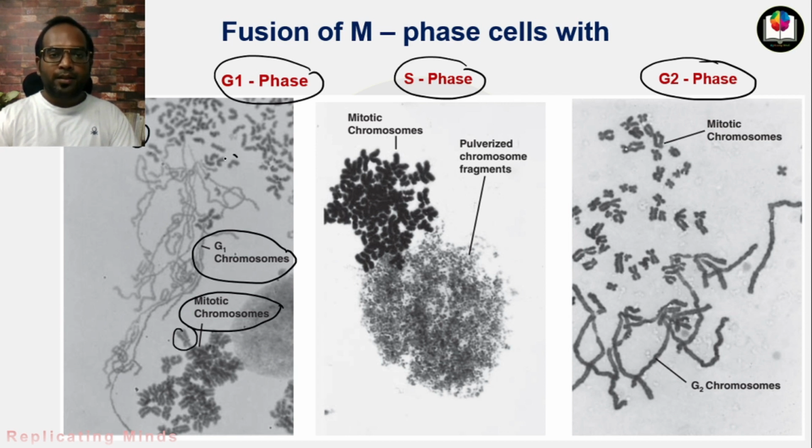These are the mitotic structures, the M phase chromosomes. You will understand when we talk about mitosis.